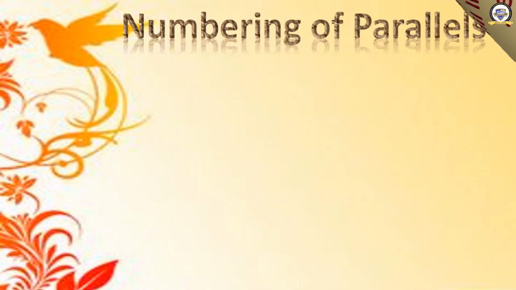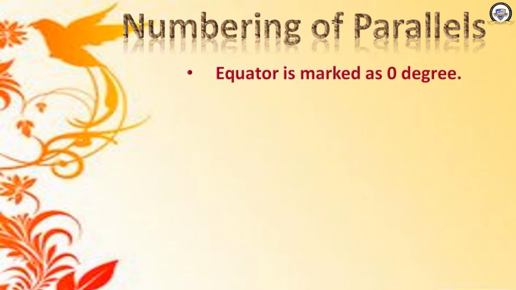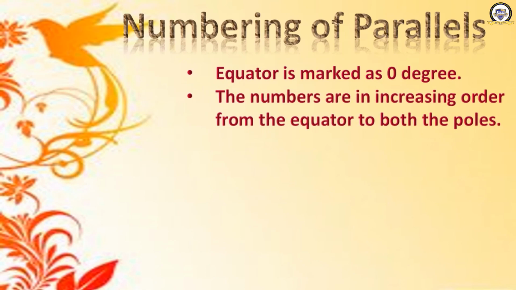Now we are moving to the numbering of parallels. These parallels have been numbered also. Some numbers have been given to these parallel lines. What are they? Let us have a look. The equator is marked as 0 degree. And the numbers are in increasing order from the equator to both the poles. When we move towards the south or the north from the equator, what happens to the number? The numbers also increase. Near the equator is 0 degree, then next is 1 degree, 2, 3, 4, 5, 6.